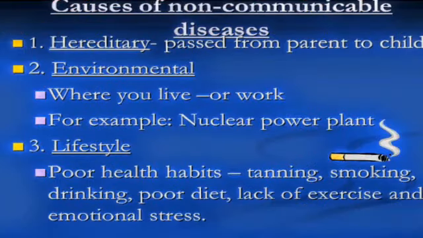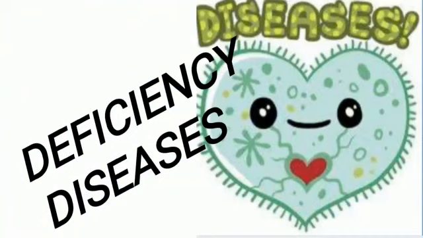Causes of non-communicable disease: one cause may be hereditary, another is environmental, and the third one is lifestyle, poor health habits or poor diet. This is the most important because poor diet leads to many diseases, and this is called deficiency disease.